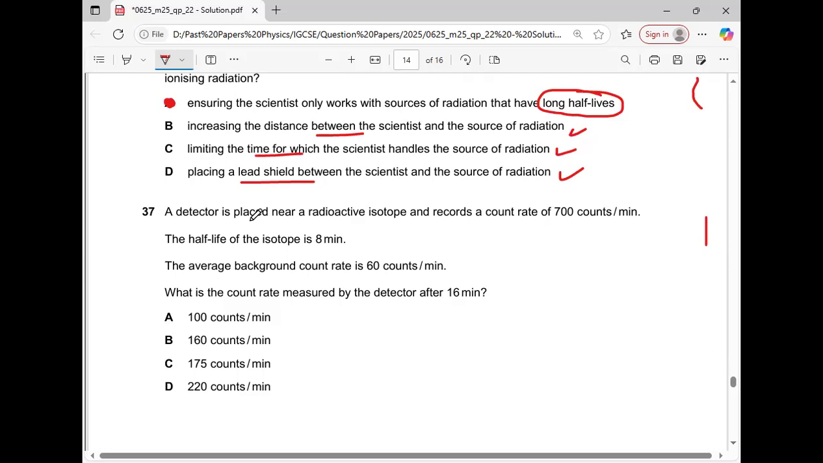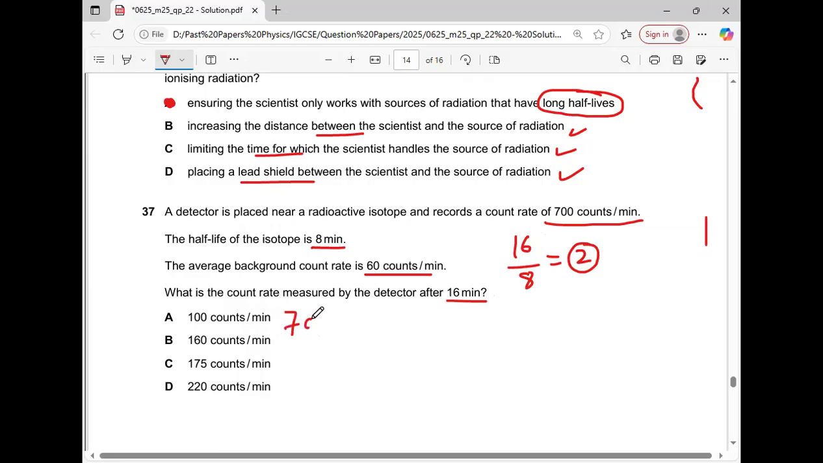Question number 37. A detector is placed near a radioactive isotope and records a count rate of 700 counts per minute. The half-life is 8 minutes. Average background is 60 counts per minute. What is the count rate measured after 16 minutes? First of all, we will calculate the number of half-lives in 16 minutes. What was the half-life? 8 minutes. So now we are requiring two half-lives.